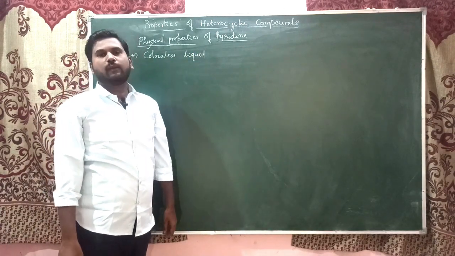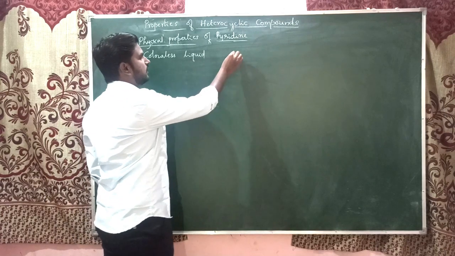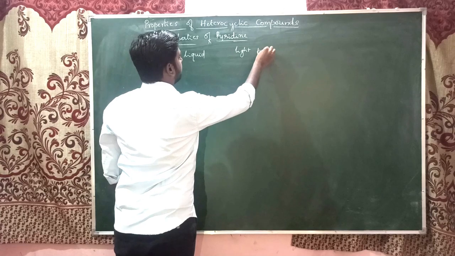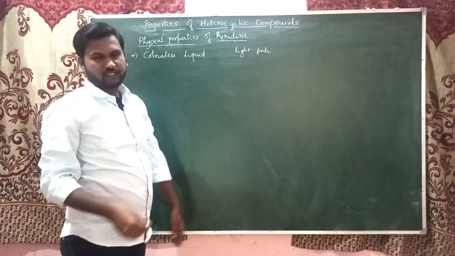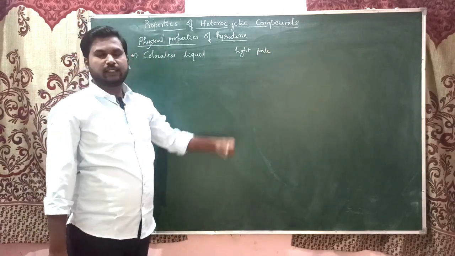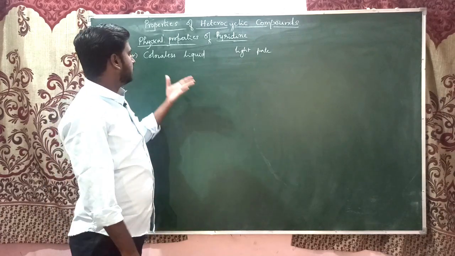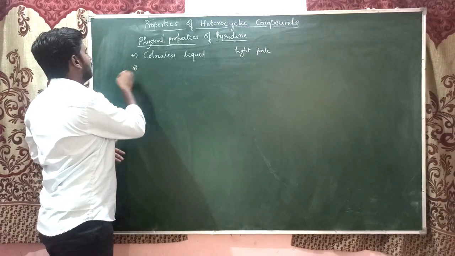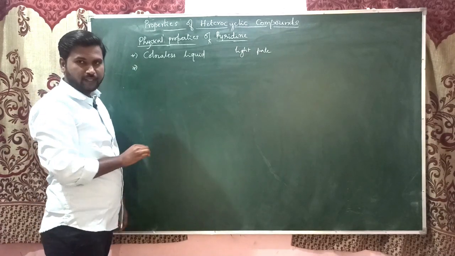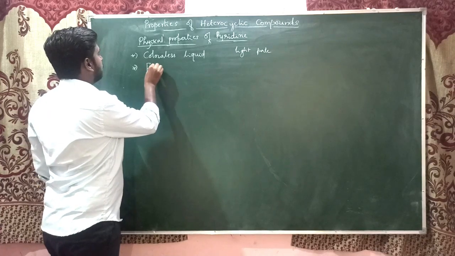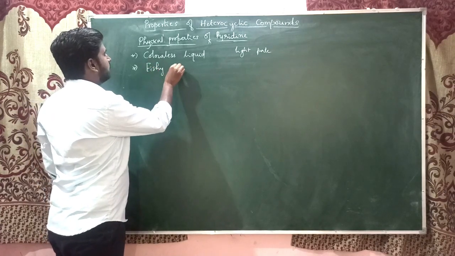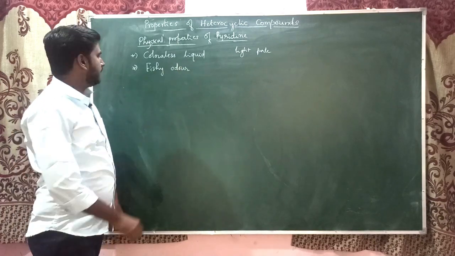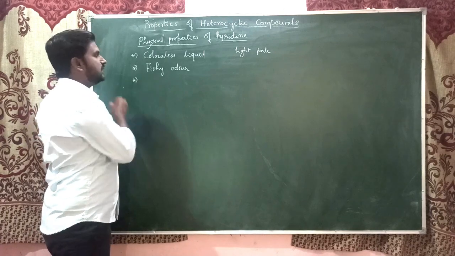And actually in our lab, if we see, it is available in a light pale color, because sometimes it may undergo some kind of oxidation. So that's why it is available in a light pale color, or it is actually a colorless liquid. And if you come to its smell or odor, it has a fishy odor. So the fish smell. And it is also miscible in water.